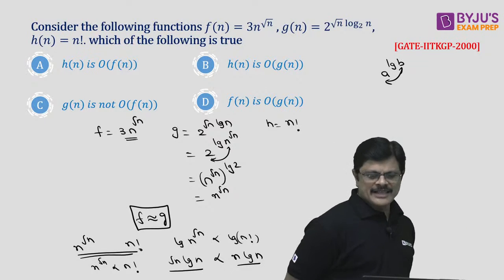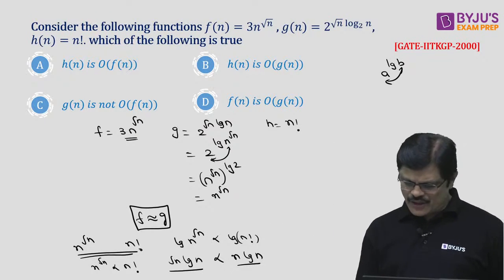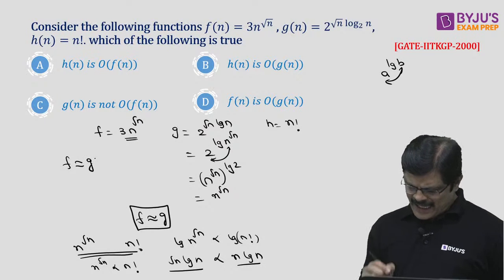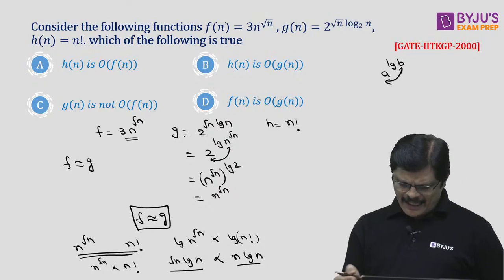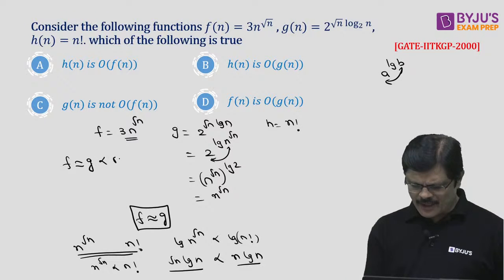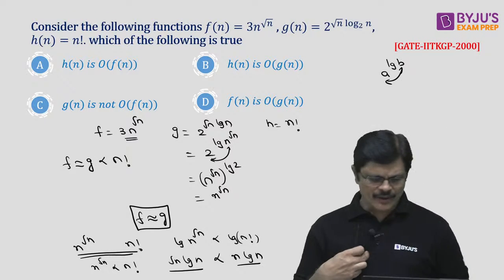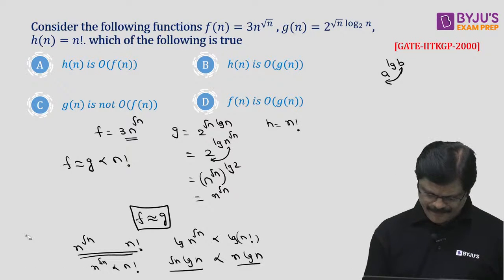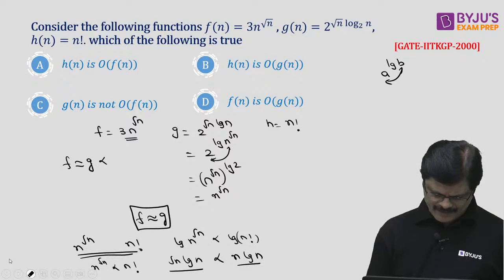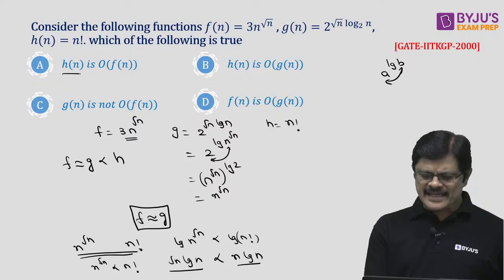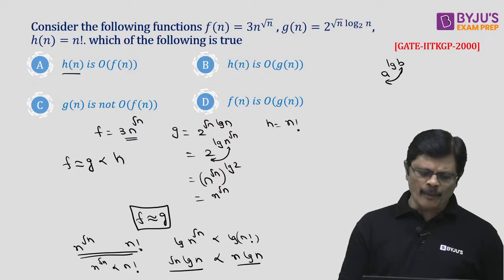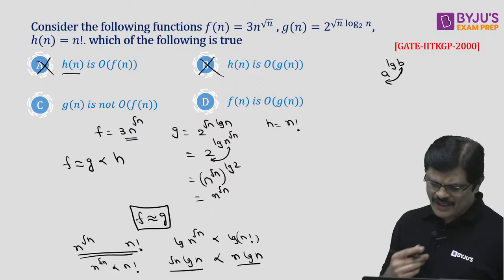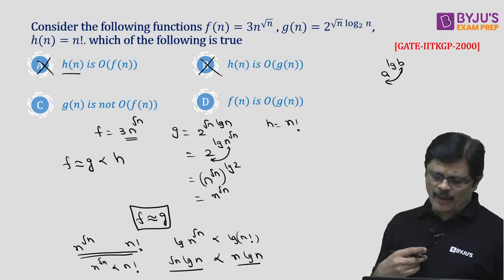So which one is correct? Here the relation is actually f and g are equal, and n power root n is asymptotically smaller than n factorial. Okay. So here what is this? This n factorial means h. So he says h is bounded above by f is wrong. h is bounded above by g is wrong. g is not bounded above by f.